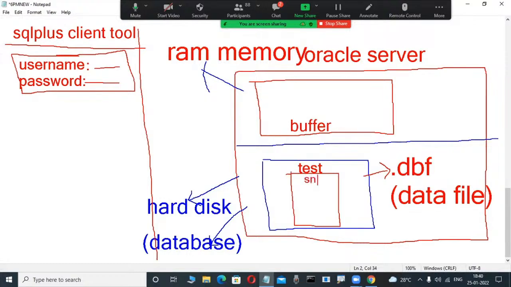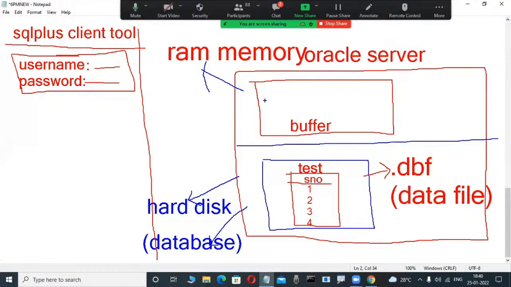I'm showing you these tables practically. Here, for example, this is available in a disk only. For example, 1, 2, 3, 4 data is there. Now here I am using the SQL Plus tool. I am also connecting daily, and users are connecting to this server by using this tool.